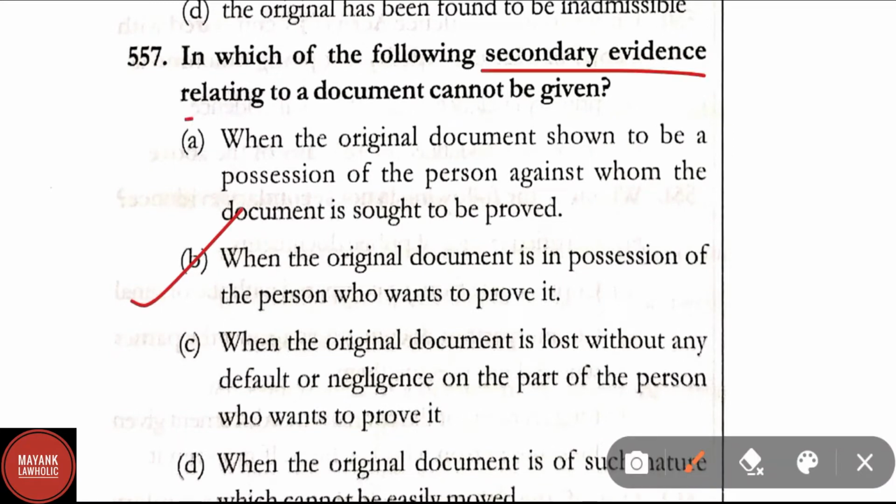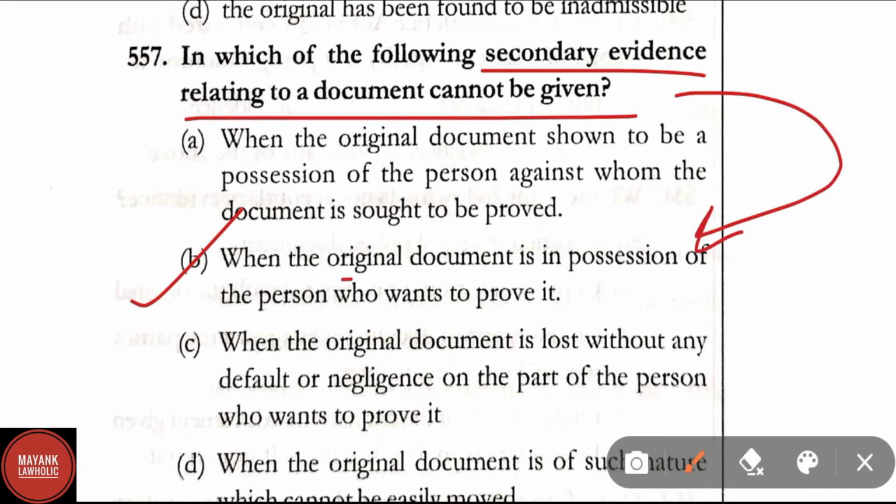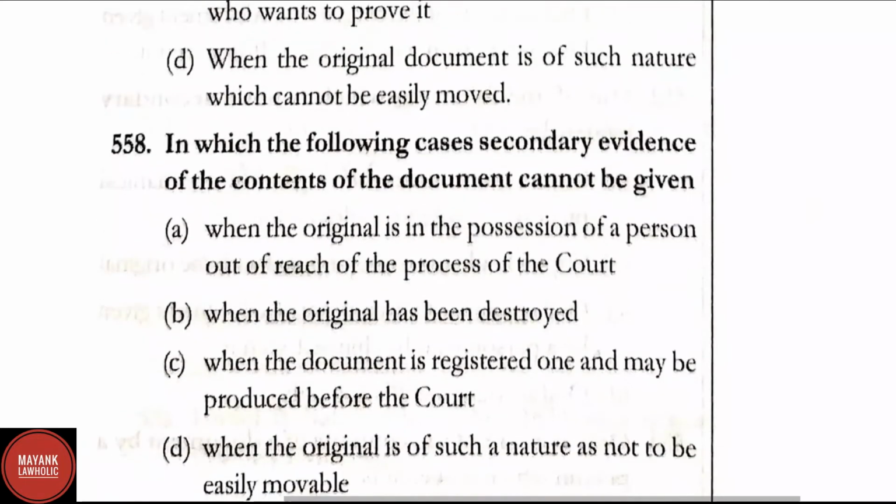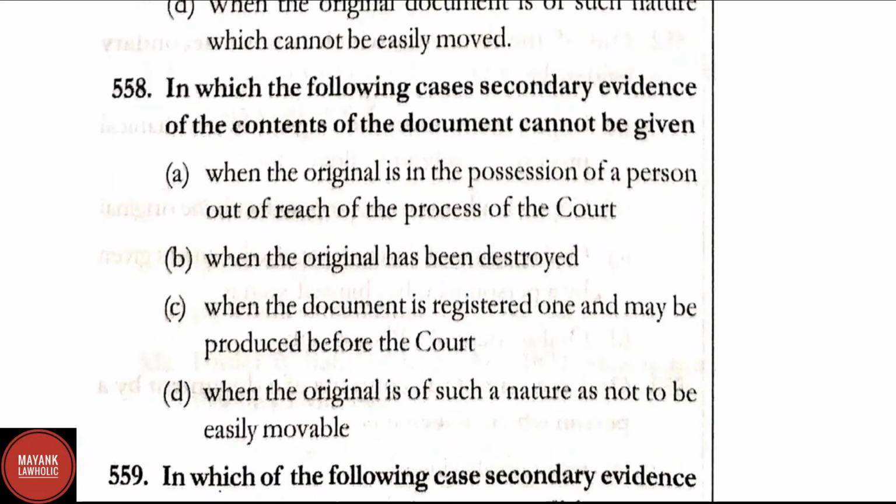Secondary evidence relating to a document cannot be given when the original document is in possession of the person who wants to prove it. Question number 558.